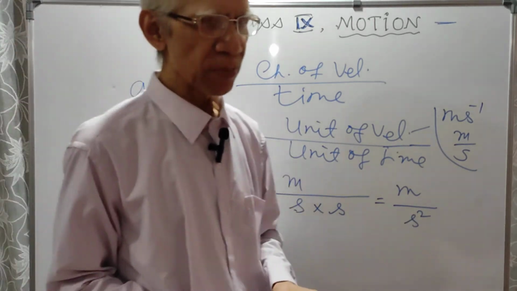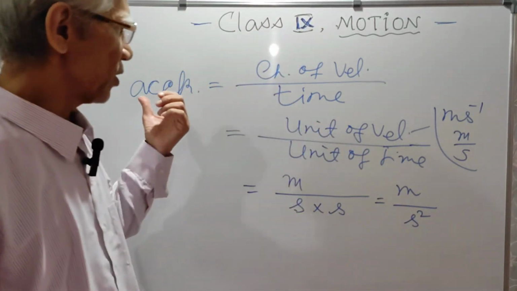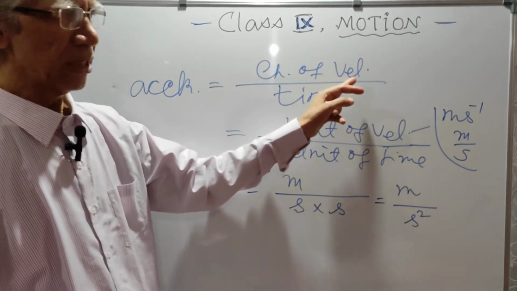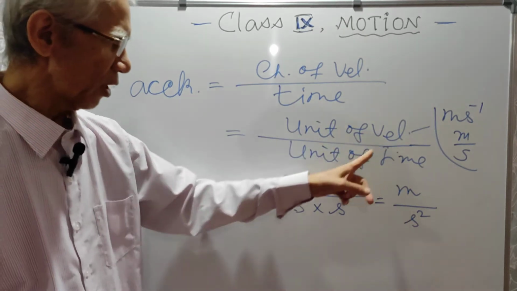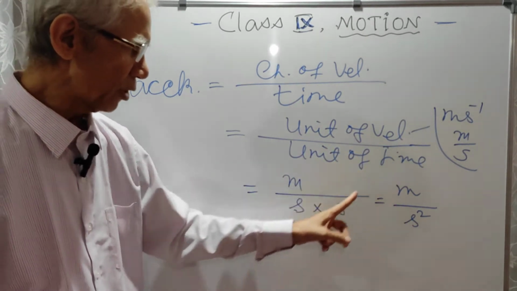Now in order to explain this, to write the answer, you have to start like this. You have to write the formula, then you show by taking SI unit. So unit of velocity is meter by second divided by unit of time, second.